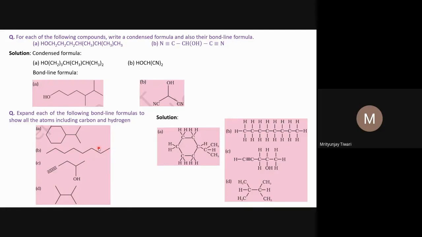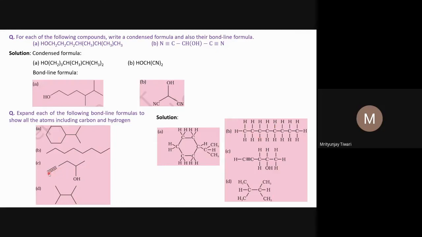Now in the complete structural formula representation, we show all the CH bonds. How will we write it? We first count: 1, 2, 3, 4, 5, 6, 7, 8. These are open chain compounds. So we write the 8 carbon atoms with single bonds, and later we add hydrogen atoms to complete the valencies, as I explained earlier.